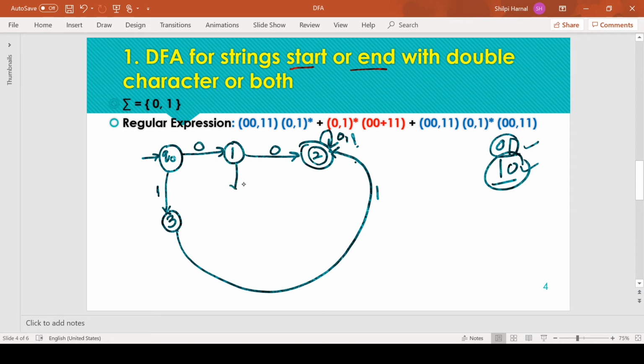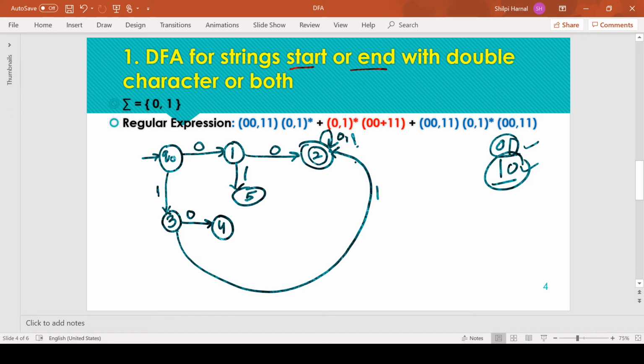These combinations are going to appear from state number 1 or from state number 3. Okay, let's number these states 4 and 5. These combinations are going to appear from these paths only, 0 1 or 1 0.